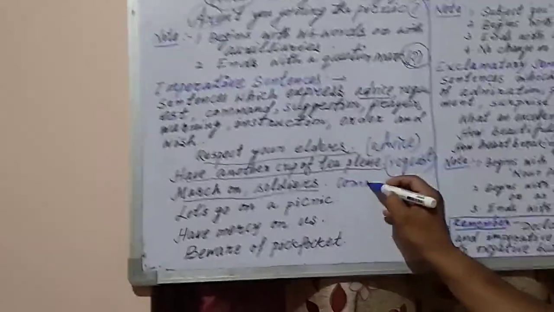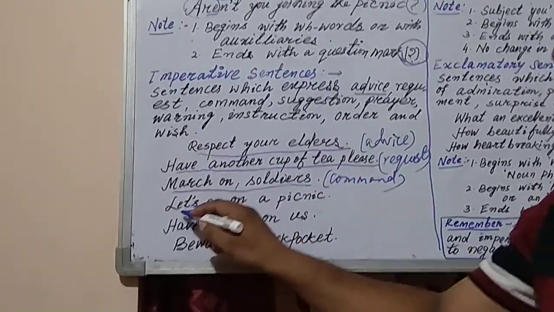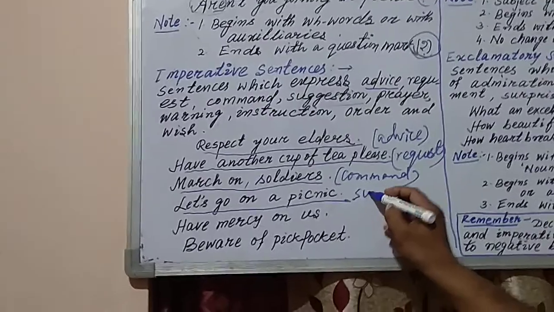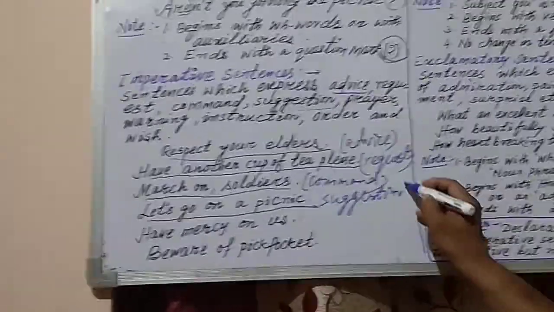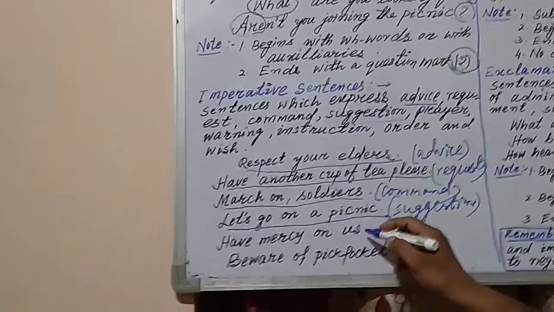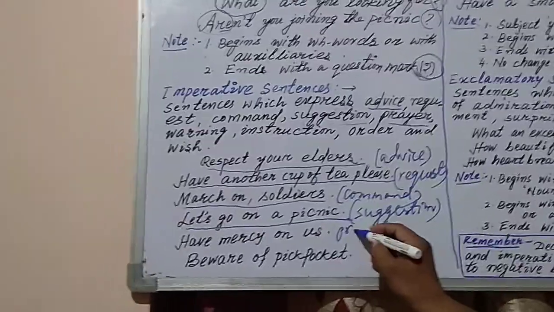The next one is, let's go on a picnic. You see here, this is a suggestion. Understand? Yes. Next, have mercy on us. This is a prayer.